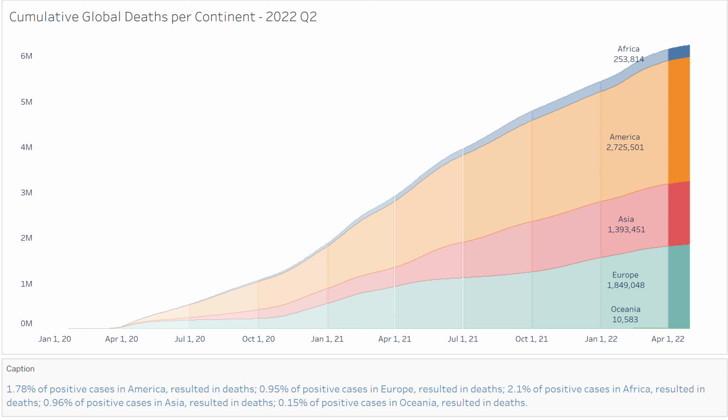It is important to mention that only 1.78% of positive cases in America resulted in death. 0.95% of positive cases in Europe resulted in death. 2.1% of positive cases in Africa resulted in death. 0.96% of positive cases in Asia resulted in death. And 0.15% of cases in Oceania resulted in death.